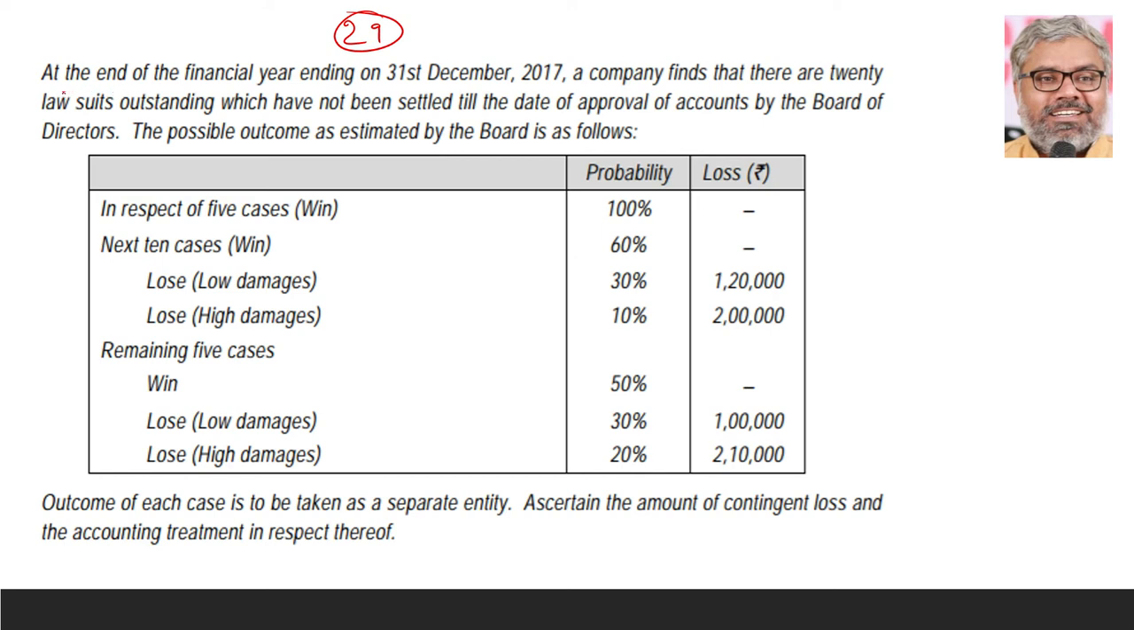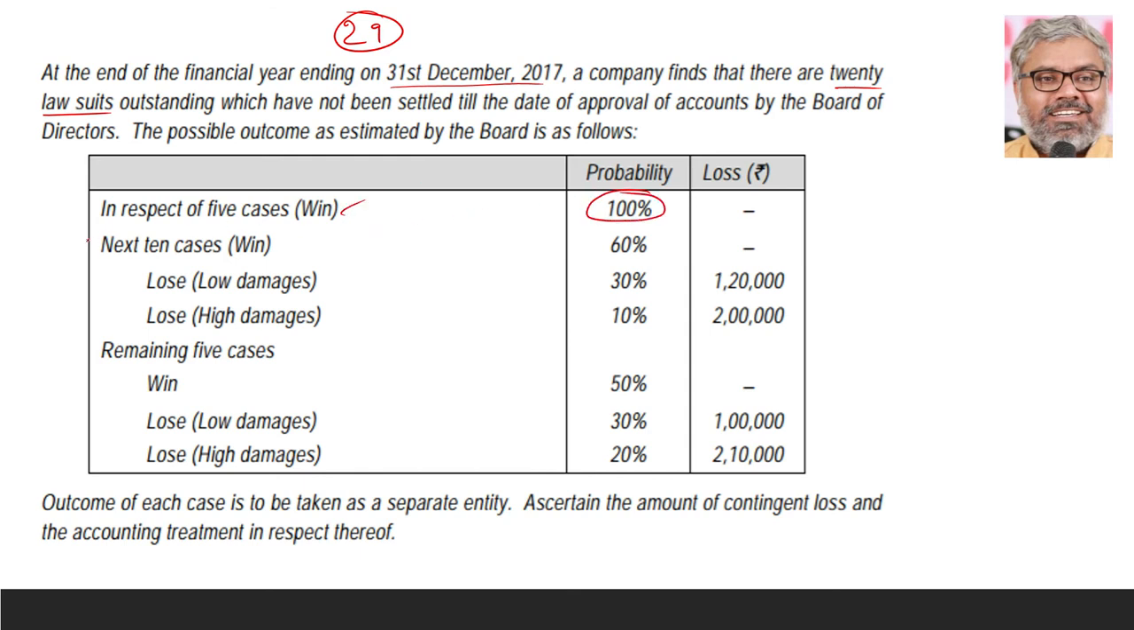Now, read this question. At the end of the financial year, ending on 31st December 2017, a company finds that there are 20 lawsuits outstanding which have not been settled till the date of approval of accounts by the board of directors. So against them, there are 20 lawsuits. And the possible outcome as estimated by the board is as follows. So possible outcome is given. First of all, in respect of 5 cases, there is a 100% possibility or probability that we will win. So what should we do?